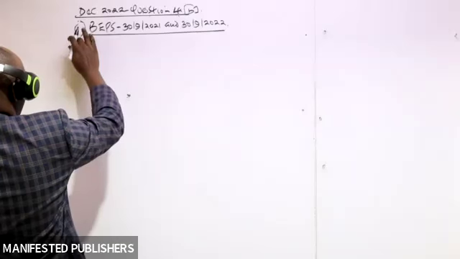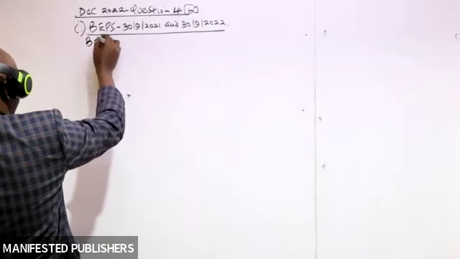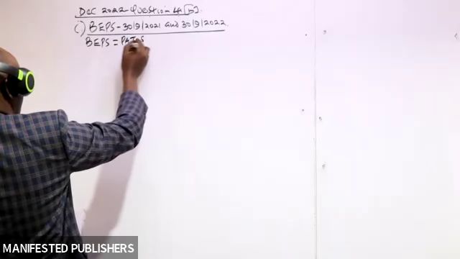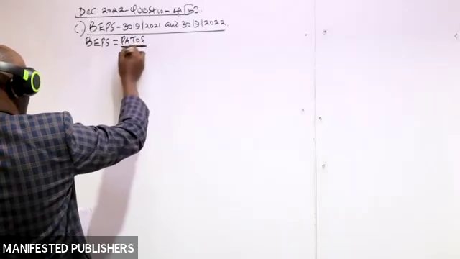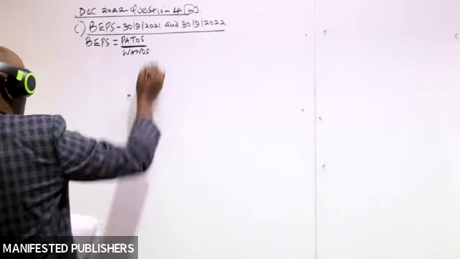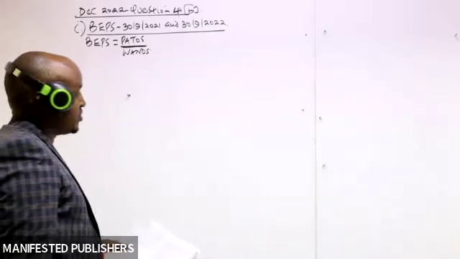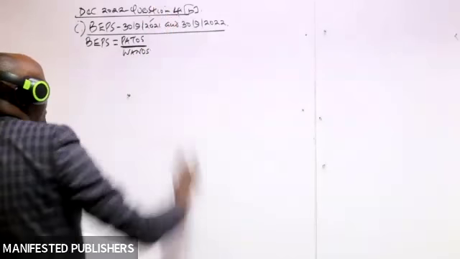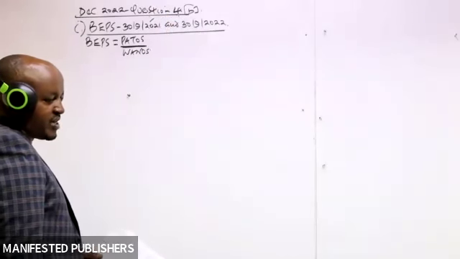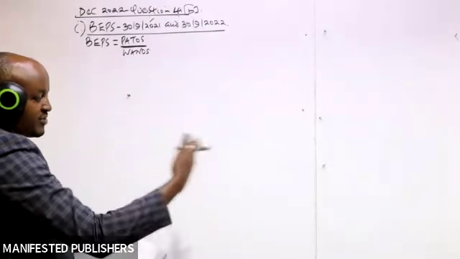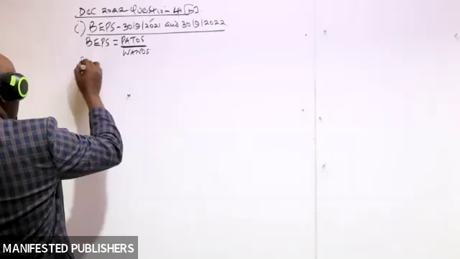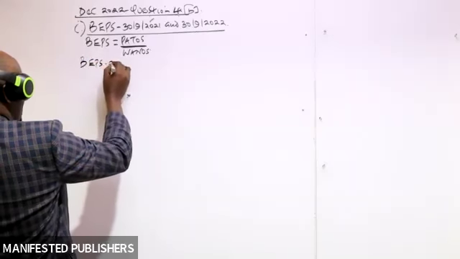So what do we need to start with here? The first thing we must have is the formula for computing the basic earnings per share. So this one is computed by taking the PATOS divided by the weighted average number of ordinary shares. Because we are required to compute the basic earnings per share for 2 years, always you start with the year coming first. We are going to start by computing the basic earnings per share for 2021. You can't start with the 2022. You have to start with 2021.